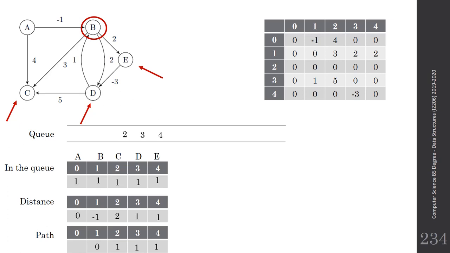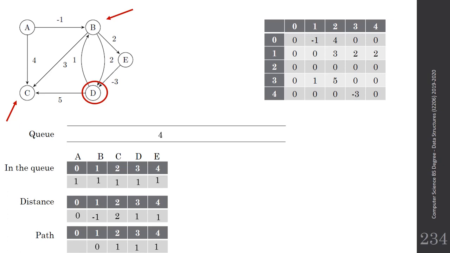We move to the queue, and we take the front element, which is equal to 2, which is C. So C does not have any neighbors, so we finish. There's nothing to do. We move to D, which is the element 3, so we dequeue the element from the queue, and we have here two neighbors, which are C and B. So we calculate the distance. In D, the distance is equal to 1, so I can reach D for 1. 1 plus 5 is equal to 6. 6 is more than 2, so I ignore that.